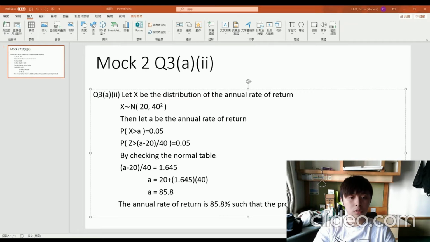As a result, the annual rate of return is 85.8%, such that the probability of exceeding it is 0.05.